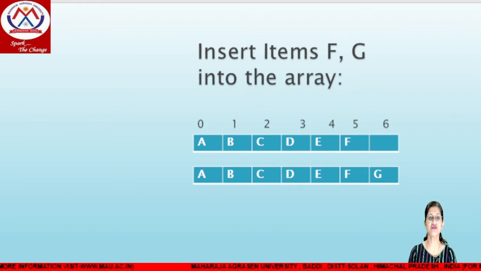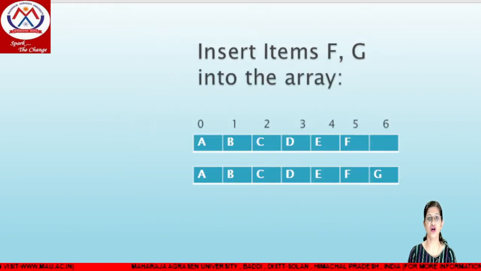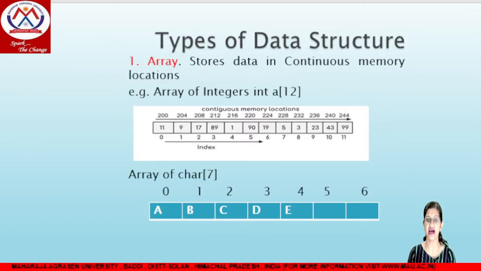As you know, the size of the array is 7, so all the memory locations are completely filled. So this is the array data structure, where memory locations are continuous and we can store similar types of data. For example, in the above example all the values are numeric, and in the below example all the values are characters.